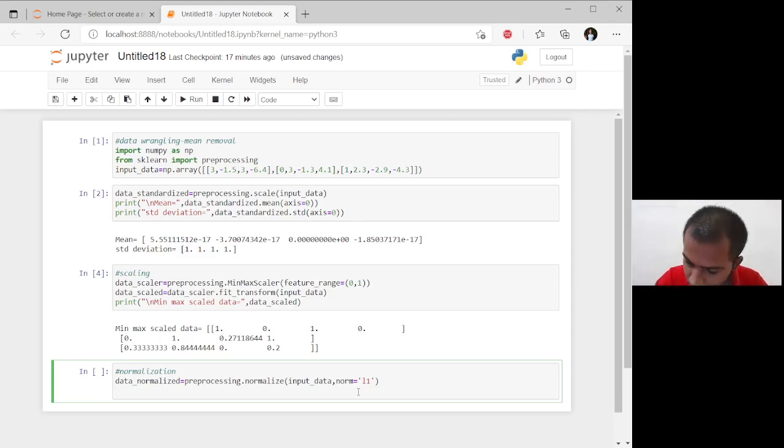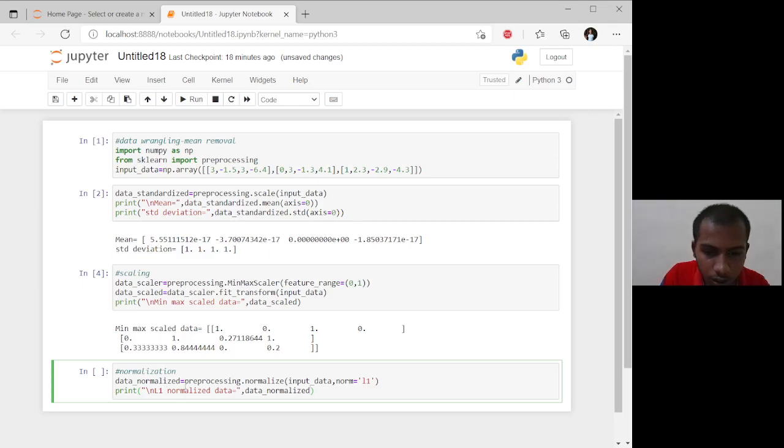Giving the output command: print L1 normalized data is equal to data normalized.